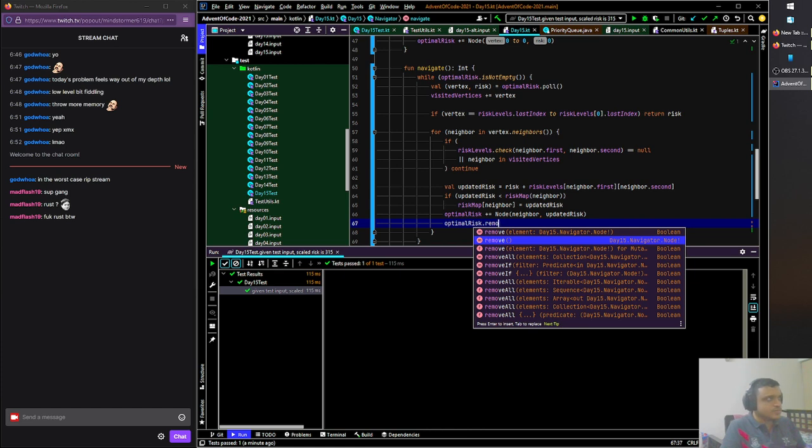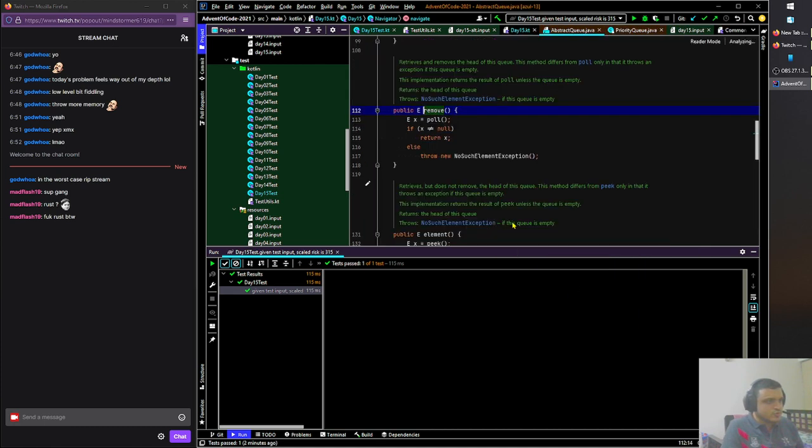Would that always be true? Yes, I think it will. Whenever we insert one, we have to remove one, and the one that has to be removed will be at the bottom. I feel like that should be a doable operation, but what does dot remove do?